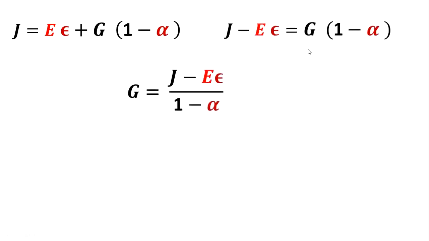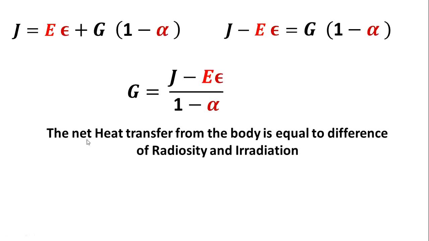Rearranging the equation, you will get the irradiation G equal to (J minus epsilon E) divided by (1 minus epsilon). The net heat transfer from the body is equal to the difference between the radiosity and the irradiation. The amount of heat energy is given by J minus G. Again, the net heat transfer from the body is the difference between radiosity and irradiation.